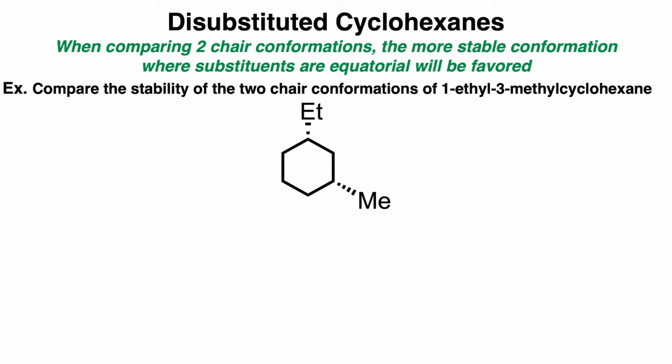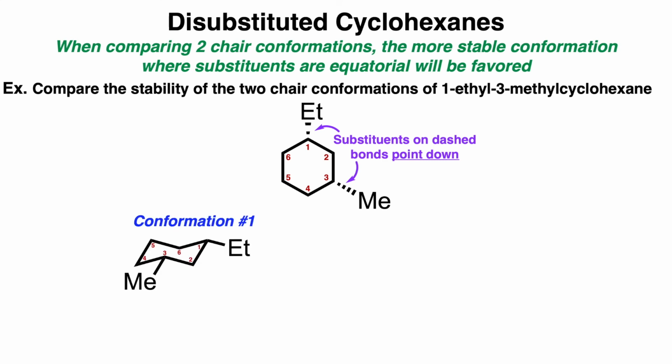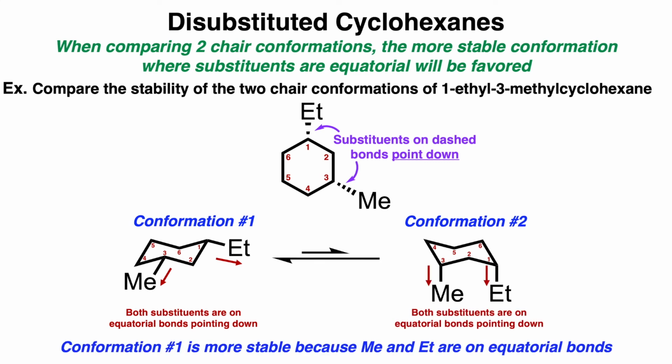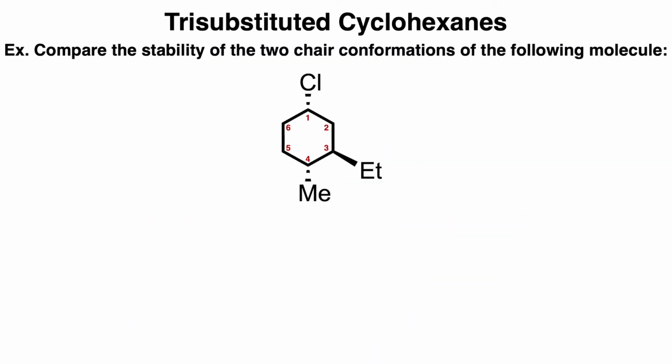In this example, compare the stability of the two chair conformations of 1-ethyl 3-methyl cyclohexane. Substituents that are on dashed bonds will point down in the chair. So if we draw the first chair skeleton, the downwards positions on C1 and C3 are both equatorial bond types. But if we flip the chair and draw the second conformation, the downward positions on C1 and C3 are both on axial bonds. So this means that conformation number 1 is more stable because both methyl and ethyl substituents are on equatorial bonds.